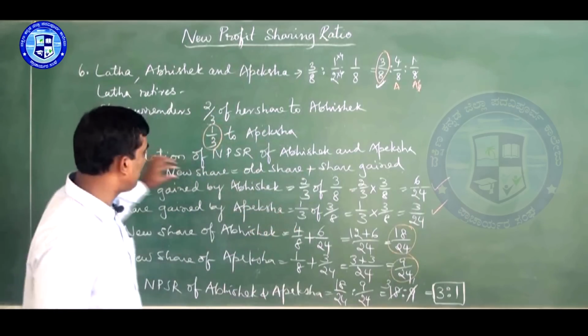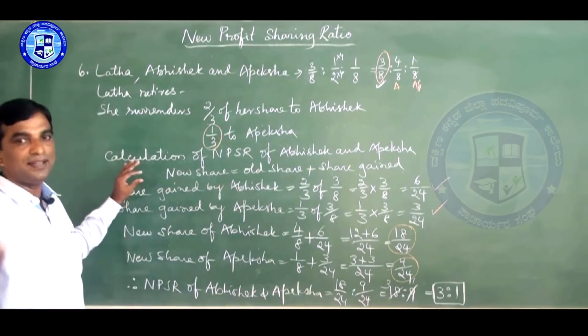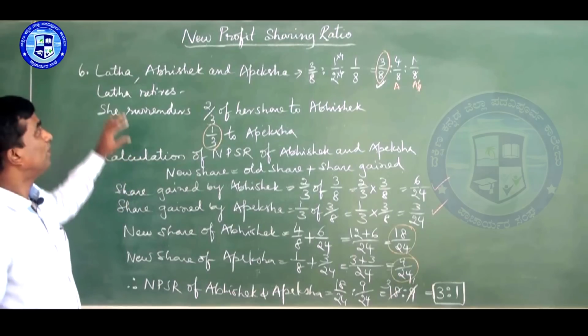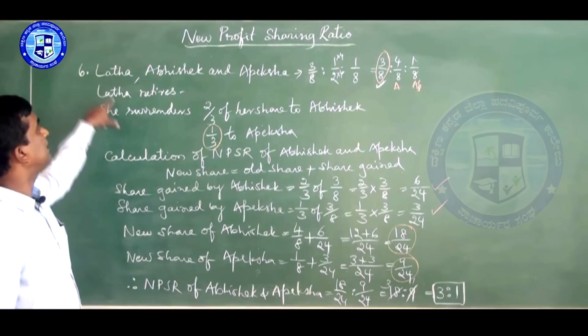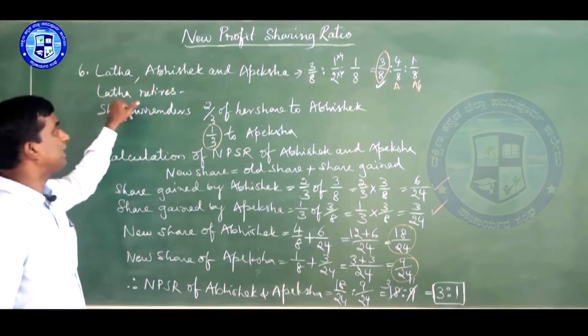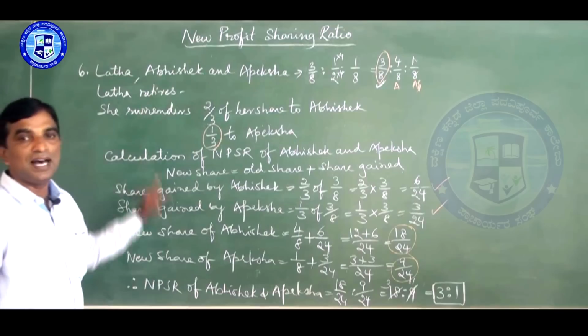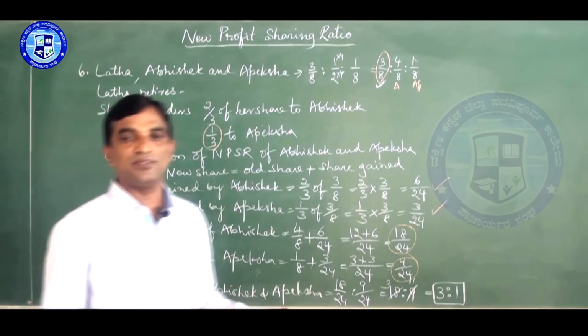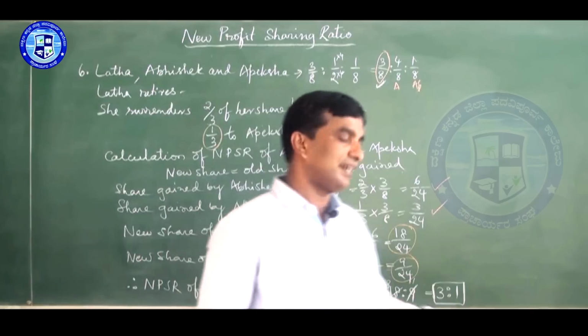2 more problems I will do. And here, if you want to understand clearly, now Lata retires is given. Next problem you try when Abhishek retires. Like that only when Apeksha retires. Like that you try, then you can understand it clearly.